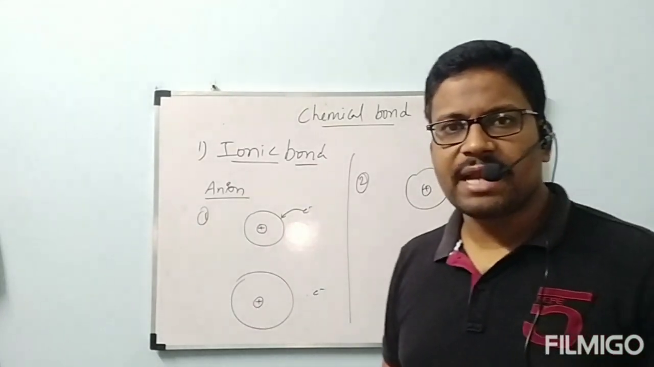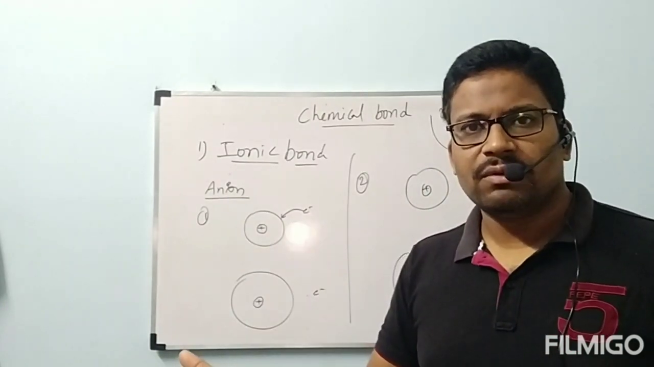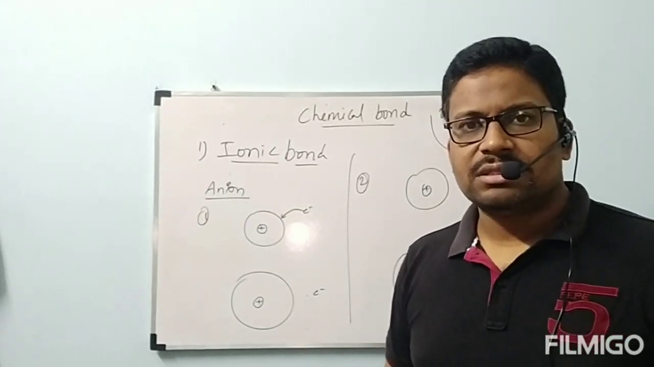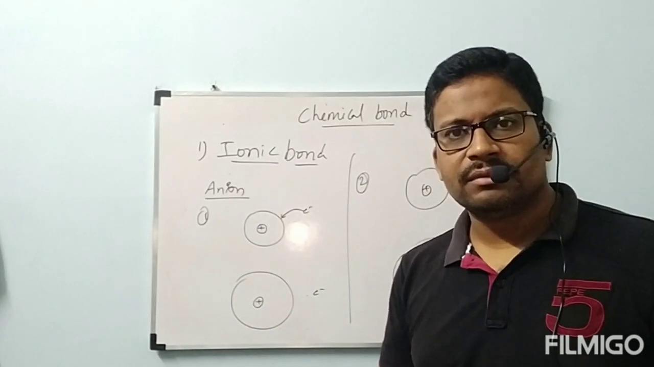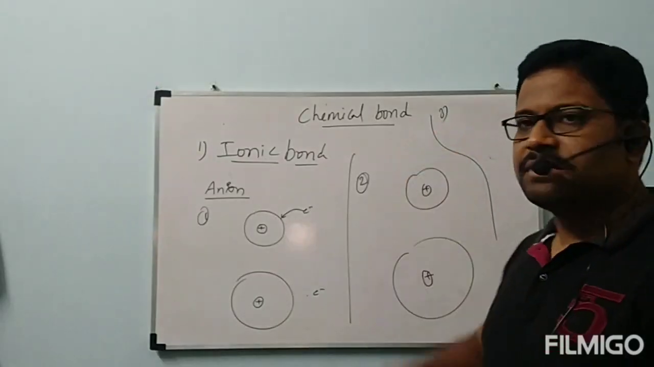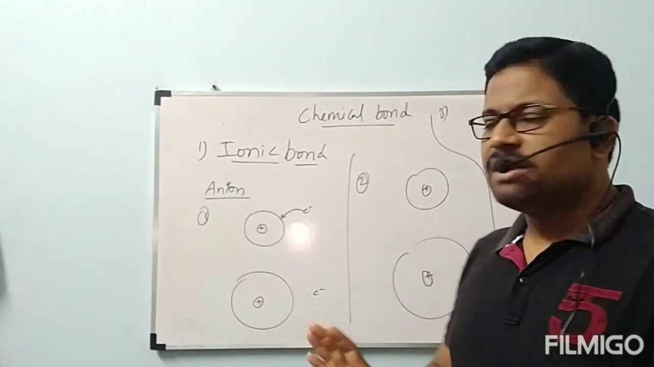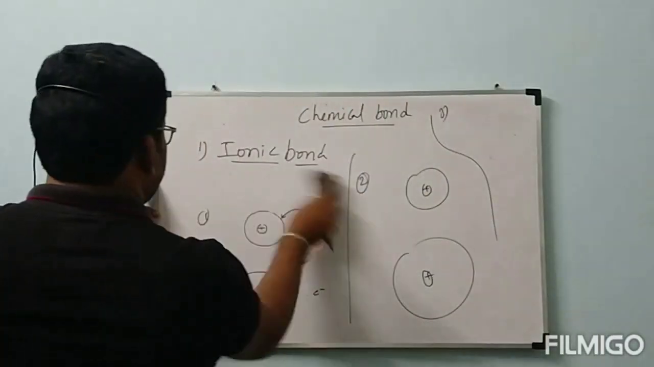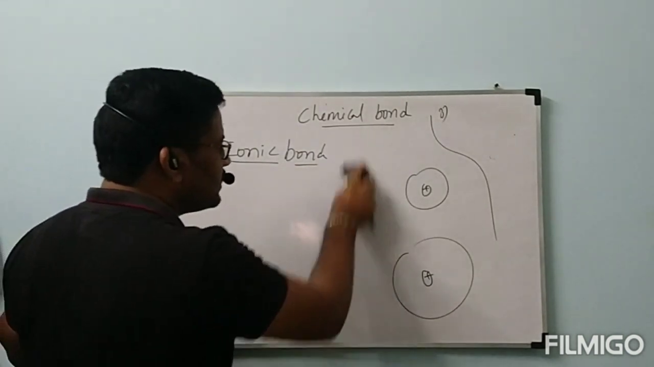What are the three conditions for cation? Already we have seen: big atom, less ionization enthalpy, and third, an atom which forms stable inert gas configuration. For anion: small atom, high electron affinity, and third, the same thing, which can form stable inert gas configuration. This is about in what way we can get the ionic bond easily. If cation and anion are formed easily, automatically the ionic bond can be formed easily.